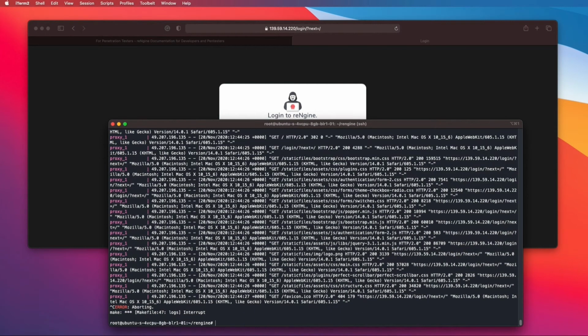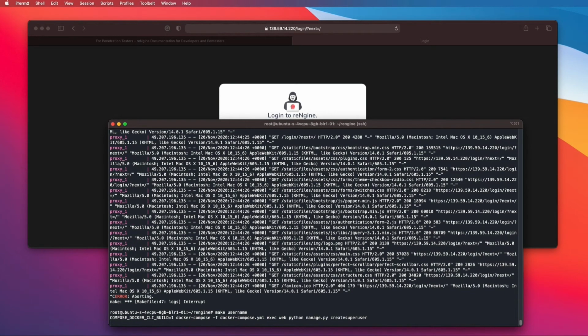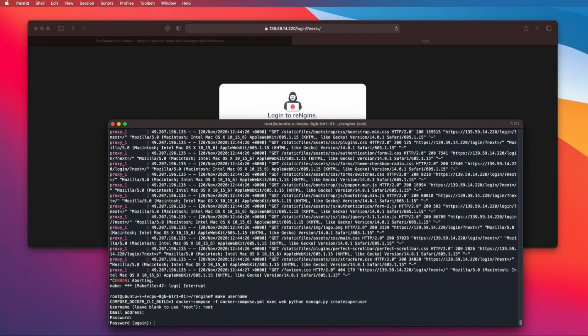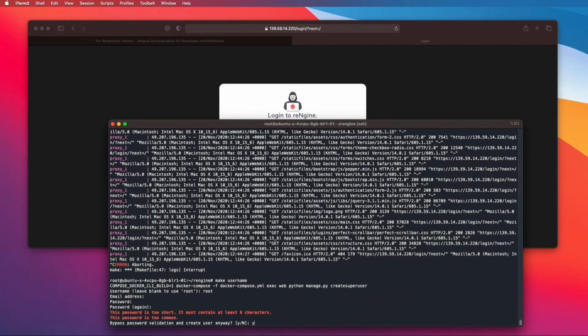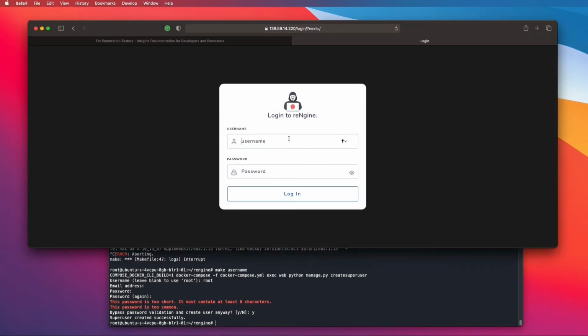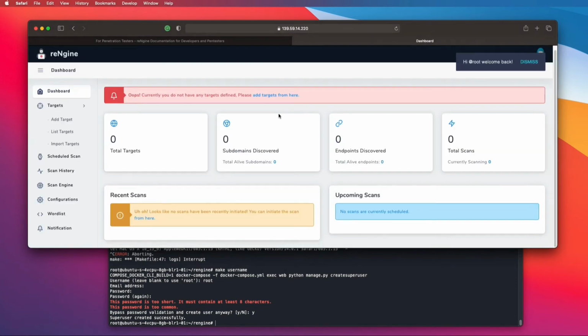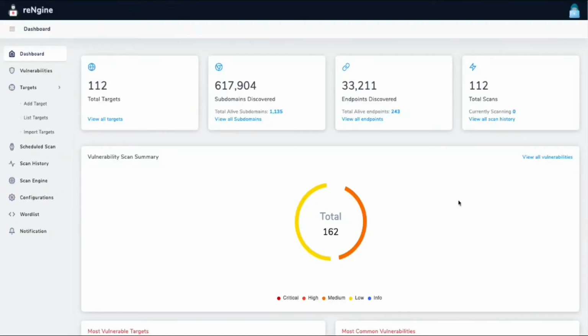You will also need to create the username. To do that, run make username. It will ask you for the username and password. Make sure that you use a strong password, because again, data sometimes is sensitive. So root, yes. Okay, so let's log in. Yeah, so that's how you install reNgine.